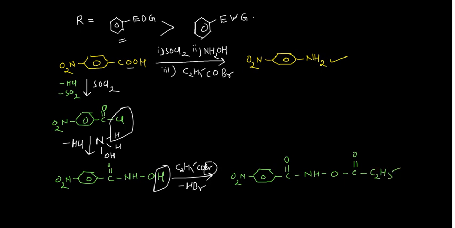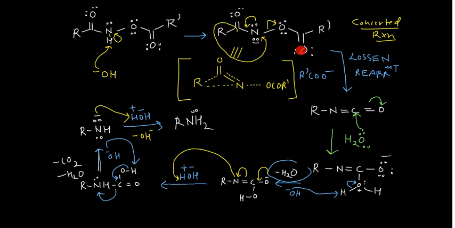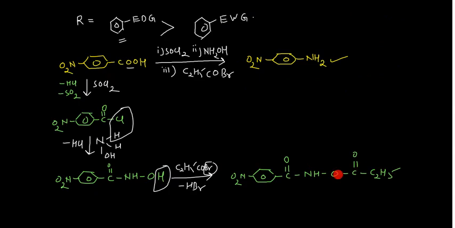So this is again the O-acyl derivative kind of thing. Now you can see this is a much better leaving group. If you go back and see this part, RCOO negative, and here again you are having RCOO negative. So this is a very good substrate to show you the Lossen rearrangement. This will now very easily show the Lossen rearrangement. It's quite easy now. You have taken the base OH negative. This base is given here, but in the next step you can write, you have also been given sodium hydroxide, for example.